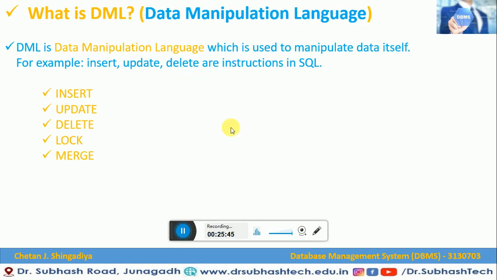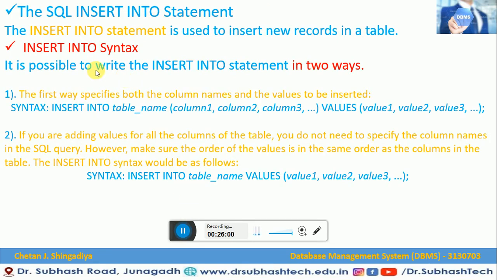Now let us summarize today's lecture. Today we have seen DML, that is data manipulation language. When you want to manipulate your data, you use the insert, update and delete statements. When we want to insert new records into a table, we use the INSERT INTO statement.